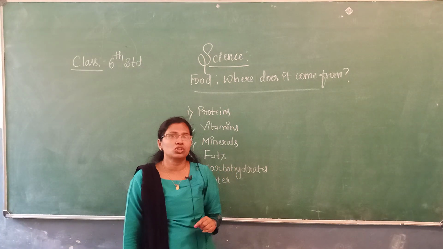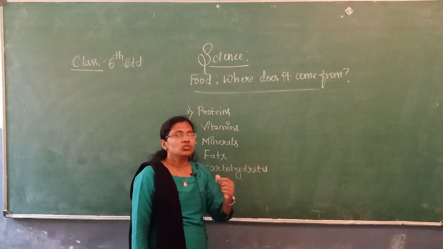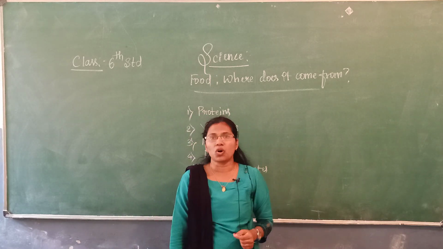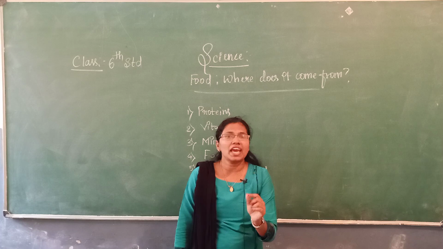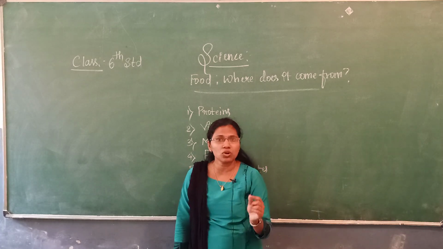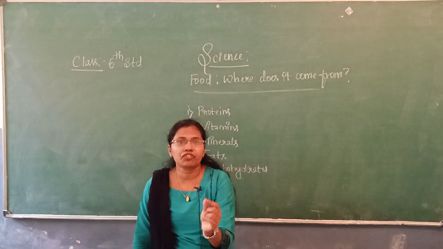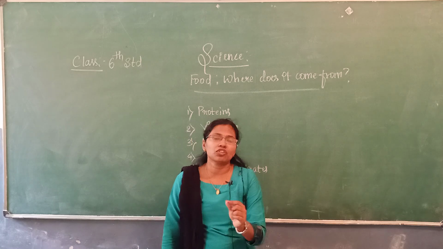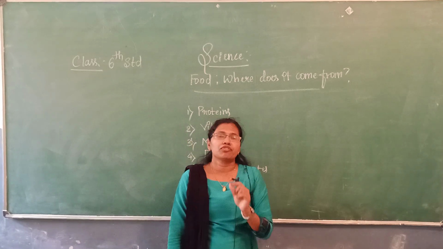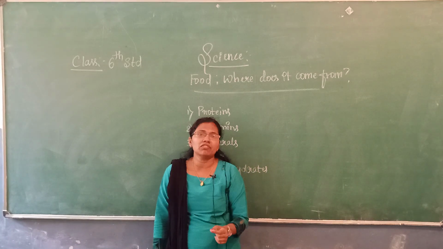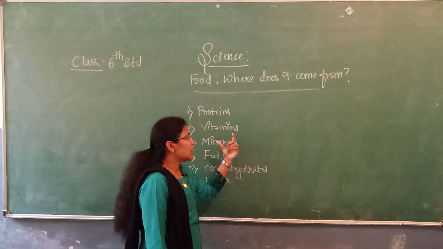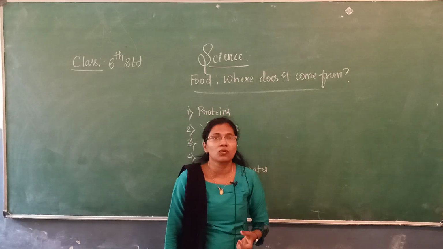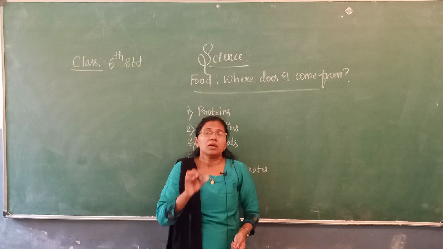Then what do we have to do so that these nutrients get into our body? For that we have to eat different food or varieties of food, because by eating varieties of food we get these nutrients into our body. Why?